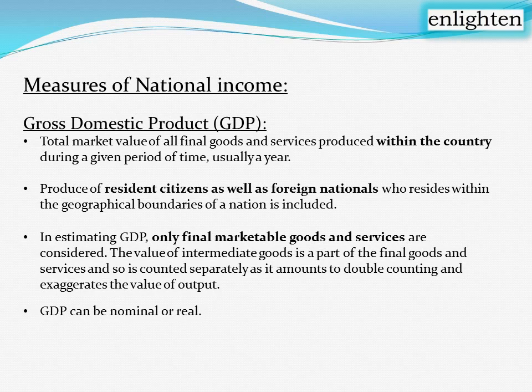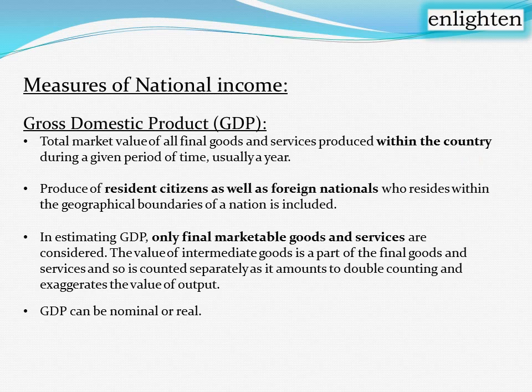First thing is gross domestic product. Gross means overall, including everything, and domestic means consumption or production within ourselves, within our home or within our country. Everything is to be considered as domestic. Product is the final output. So what is the definition? Total market value of all final goods and services produced within the country during a given period of time, usually 1 year. Here the important thing is within the country.